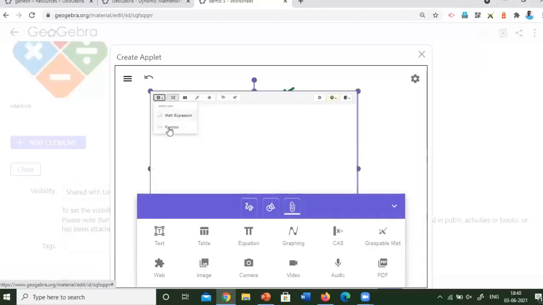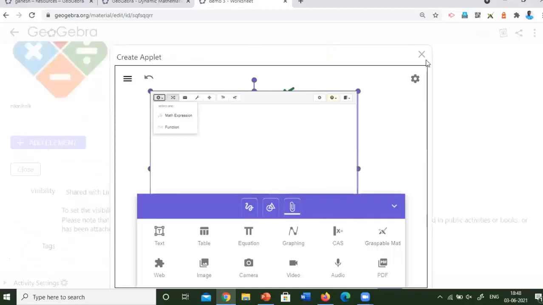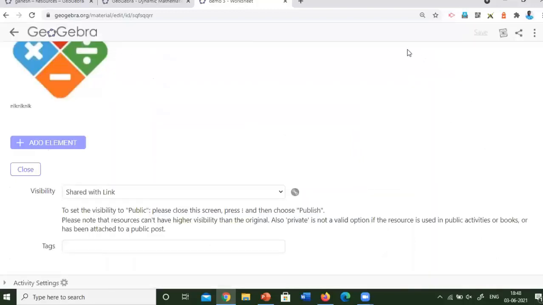Here you can see the math expression functions can be derived through a step-by-step process inside the notes. So after completing what things you have to add, these are all the things that can be done. After that, you can just click on notes, and the save option is below the screen, but unfortunately I am unable to move the screen below because the zoom options are there. So I will close this.